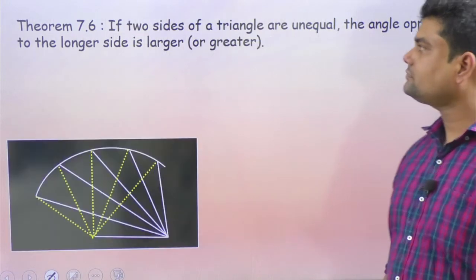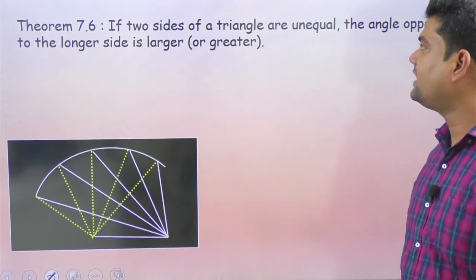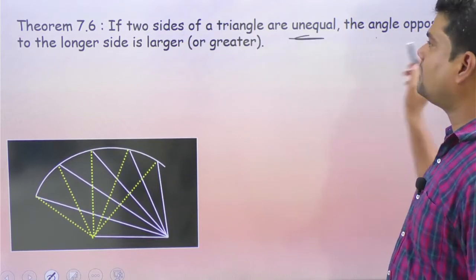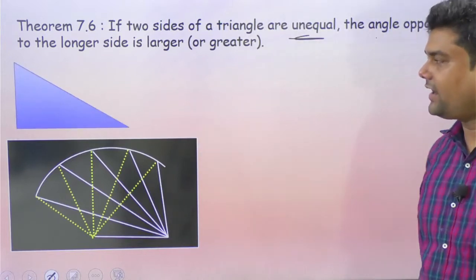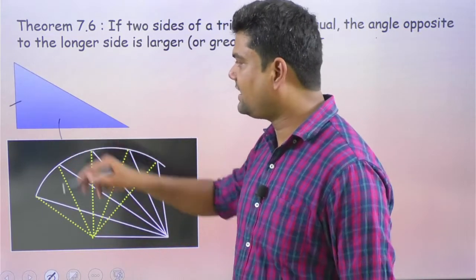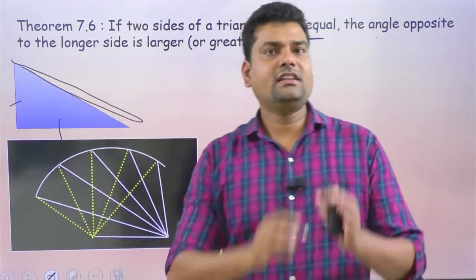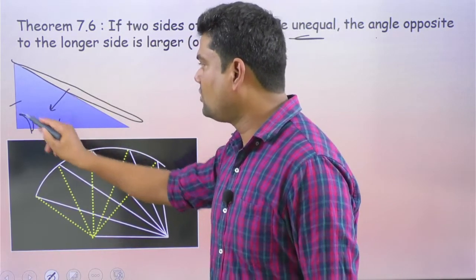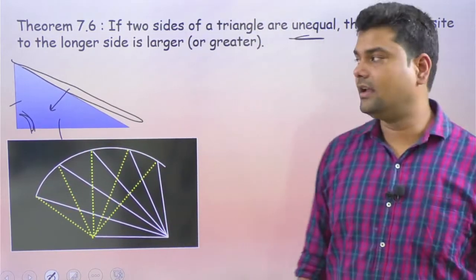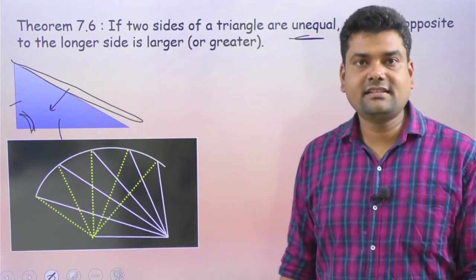Now at the seventh part we have: if two sides of a triangle are unequal, the angle opposite to the longer side is the largest. Yes, we already know this. In a triangle whose sides do not match, the longest side is the bigger side, so the angle opposite to it will be the biggest angle. That is the biggest angle. Angle opposite to the longest side is the largest.